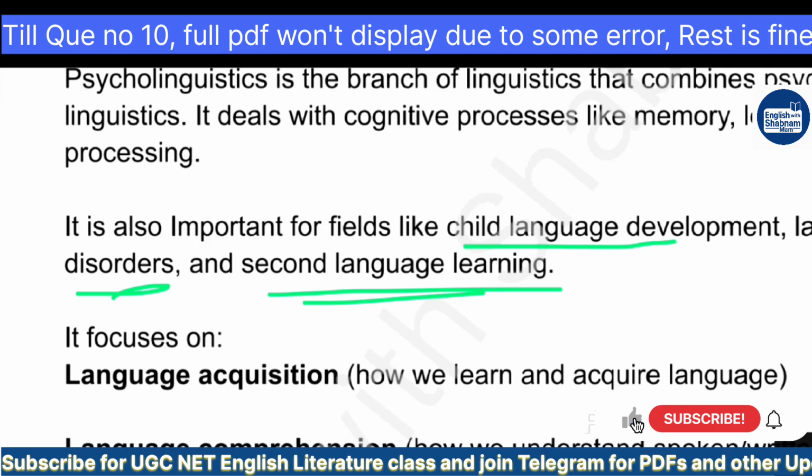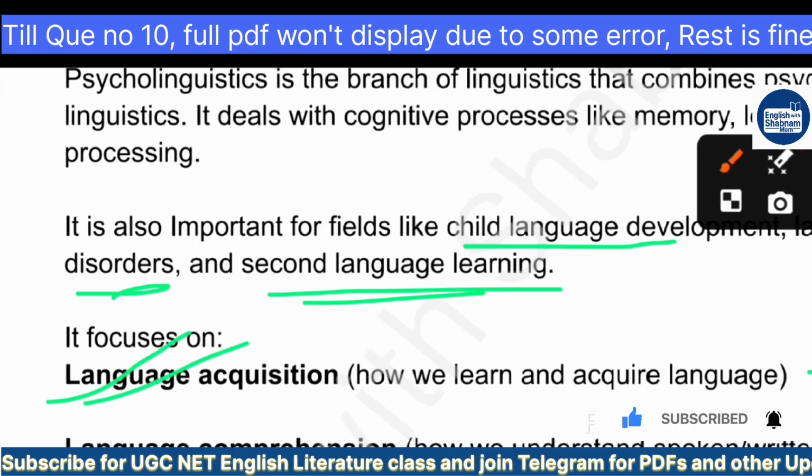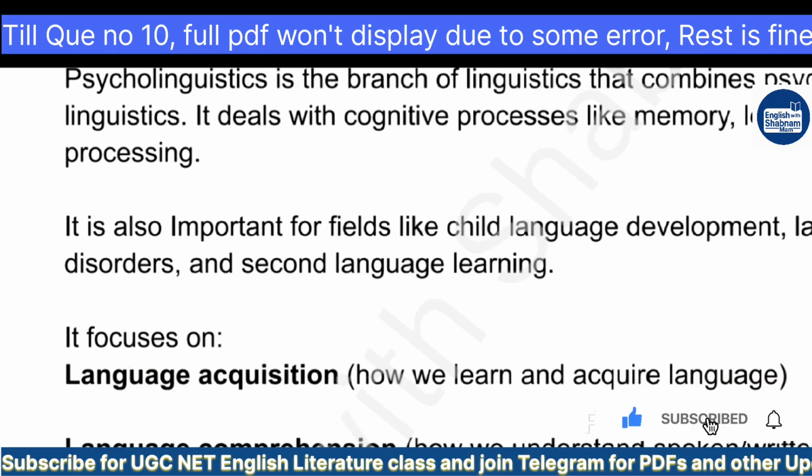It focuses on language acquisition, how we learn and acquire; language comprehension, how we understand spoken or written input, the spoken part of somebody else or the written part of the work; language production, how we form and express sentences after understanding. Now, how we speak. So this is what psycholinguistics means.